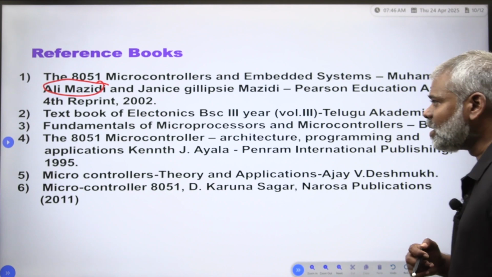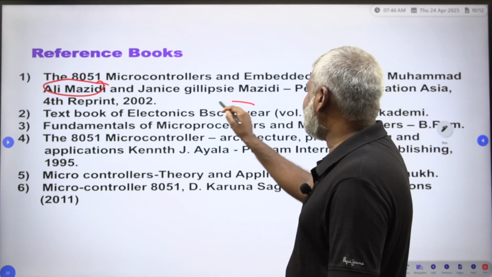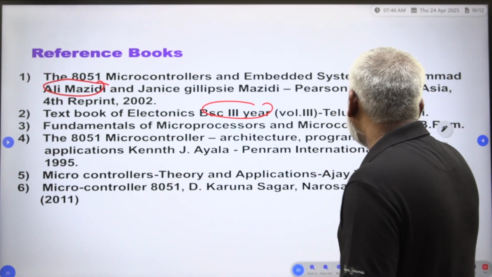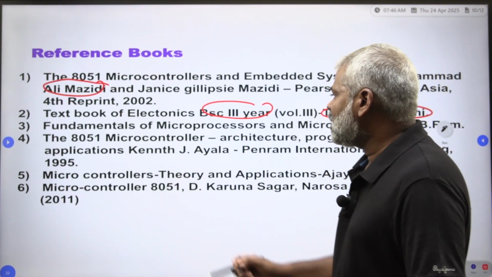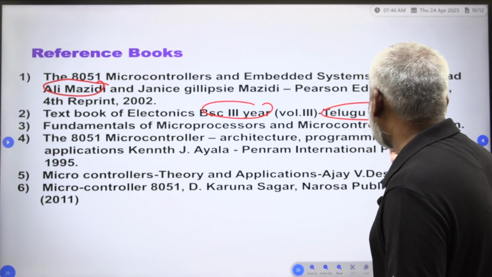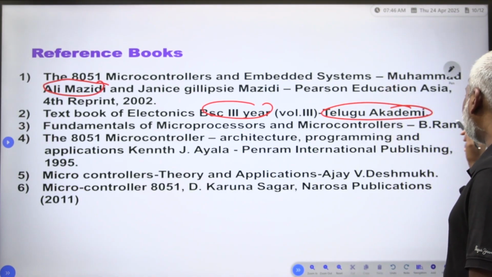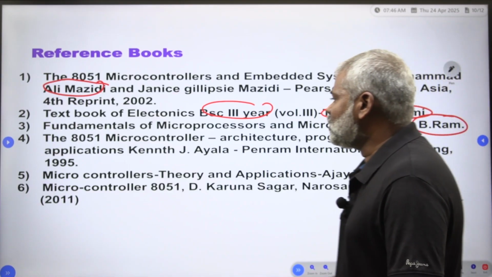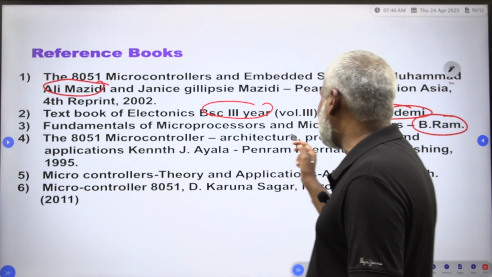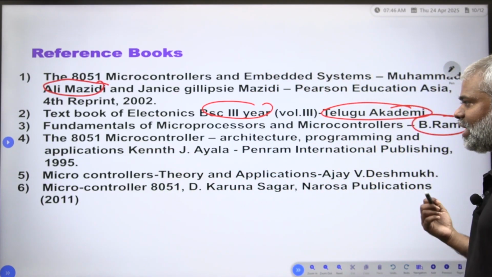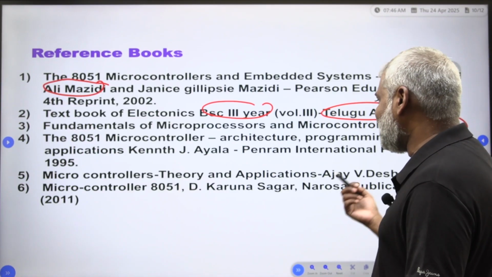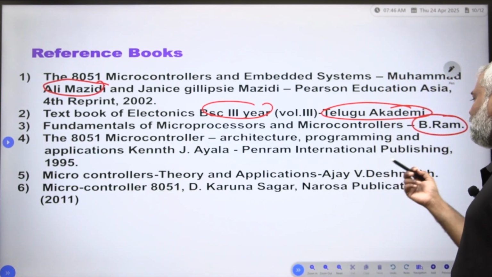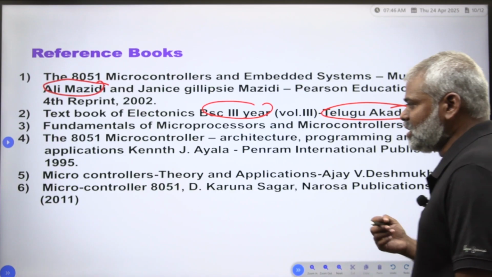Textbooks of Electronics BSc 3rd year volume 3, Telugu Academy, is also available. The fundamentals of microprocessor and microcontroller, B. Ram. Maybe you are reading this book too. Then 8051 microcontroller architecture, programming and application, Kenneth J. Ayala, Penram International Publications, 1995.